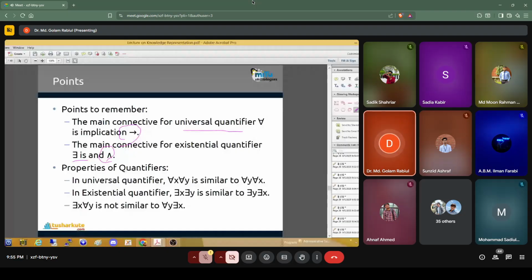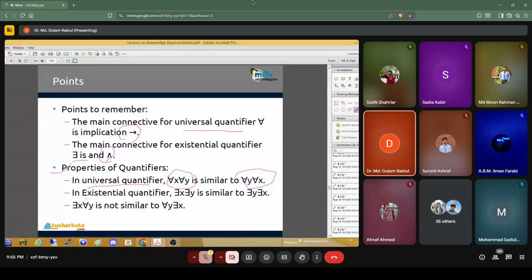Some properties of the quantifiers are these. For the universal quantifier, for all x and for all y is similar to for all y and for all x. The order of writing the same quantifier doesn't matter, so we can write either x before y or y before x.